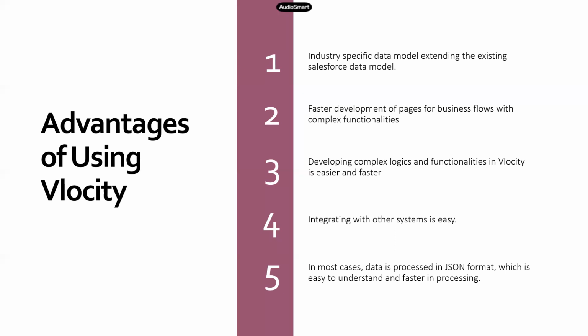So what Velocity is doing here is using the existing Salesforce data model. For example, this Salesforce sales model, right? We have opportunities, leads, order object, accounts, contacts, all this. Using this existing architecture, the existing Salesforce data model, depending on the domain, they have extended it by creating new objects and new relationships.